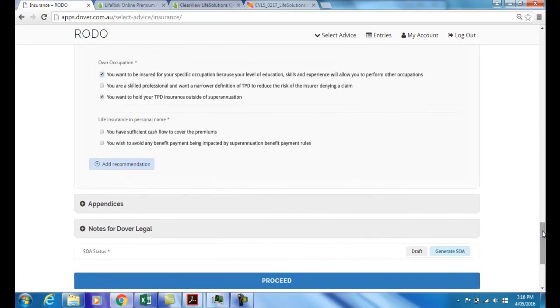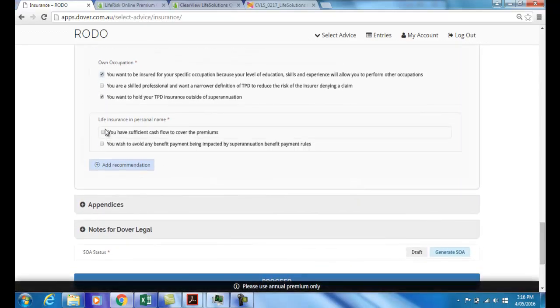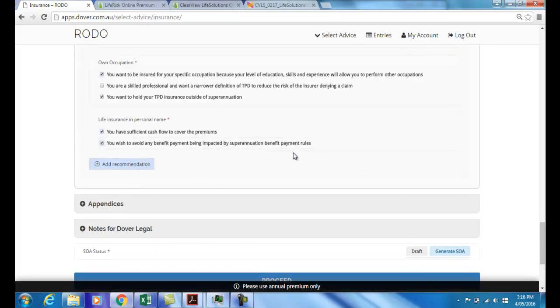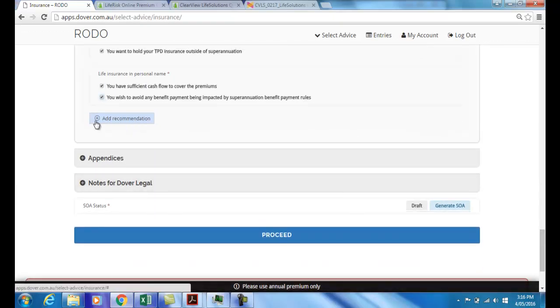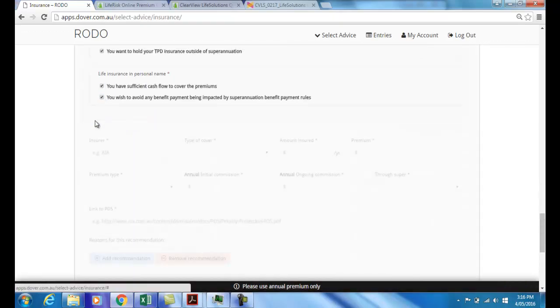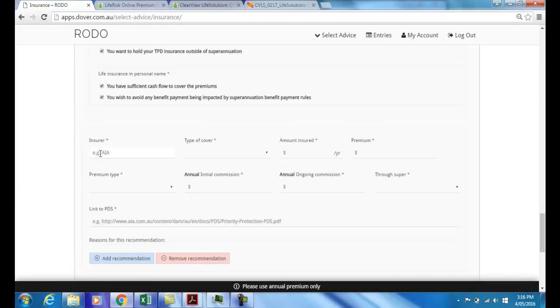So you can see there you can tick more than one box. Life insurance in your personal name, you do have sufficient cash flow to cover it, and you wish to avoid the benefit payment being impacted by superannuation rules. Okay, add recommendation.